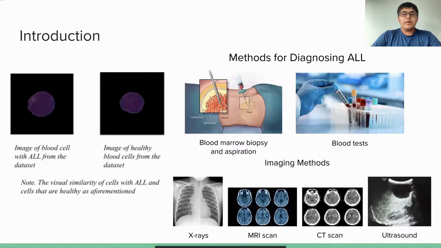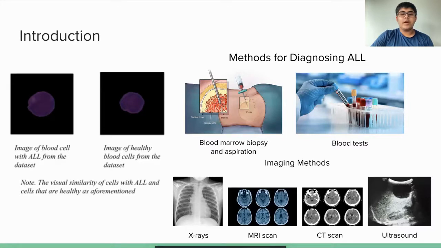There are numerous different ways that a person can be tested for ALL. Since ALL begins in the bone marrow, doctors have multiple different tests and methods for identifying ALL in an individual's bone marrow, such as bone marrow biopsy and bone marrow aspiration. Both of these tests may result in the patient briefly feeling pain. As previously mentioned, the quality and level of healthy blood cell production in the body can also be affected by ALL, and so blood tests are another way to test for ALL. A doctor may also choose to administer a bone marrow test.